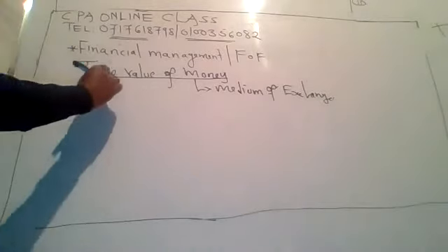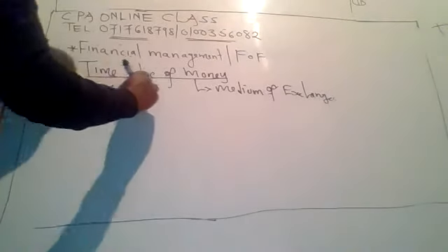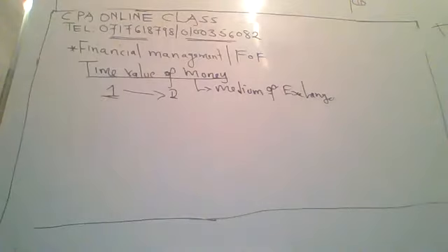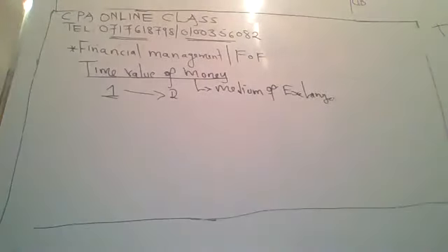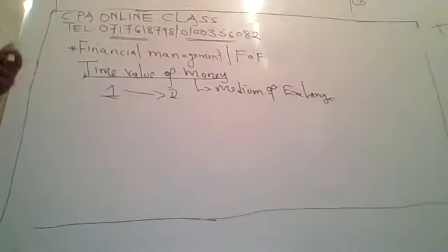One bob you have today should not be the same as the one bob you will have tomorrow. It has to increase in value. If you have one bob today, tomorrow it should be two bob. That's the concept of time value of money. The money keeps on appreciating.